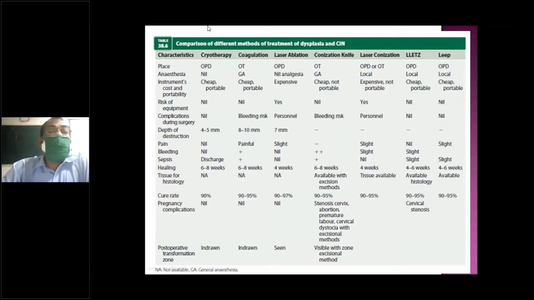So this is the assessment of treatment discussed. This is a summary of all these things. And then follow-up. Follow-up is there.